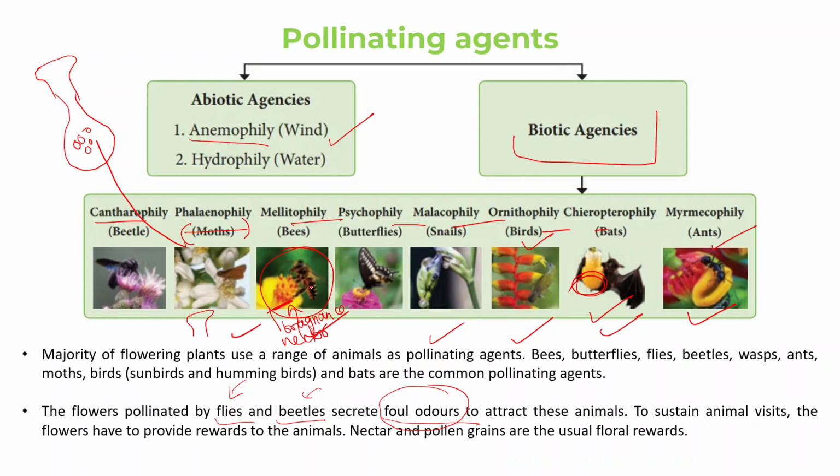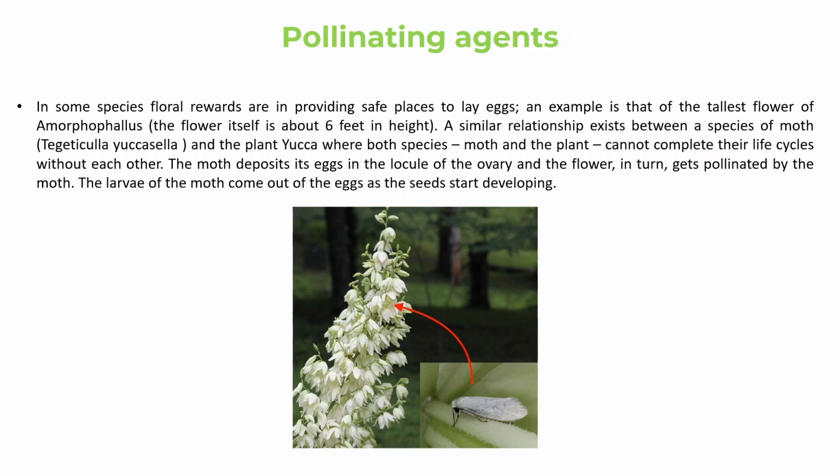If they want to be pollinated by a butterfly, they need to have beautiful colored petals to attract them. Similarly, we have this case called the Yucca plant and moth case. First, you need to understand the amorphophallus flower case, which is very different from the Yucca plant. You can search this plant on Google to see how it looks.